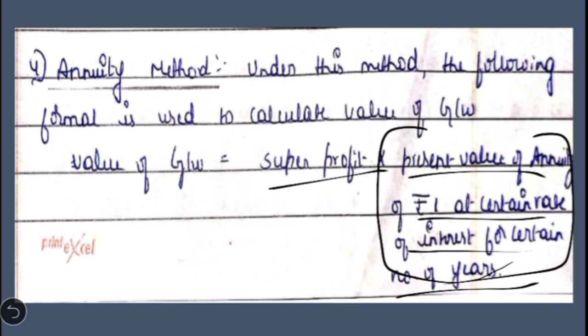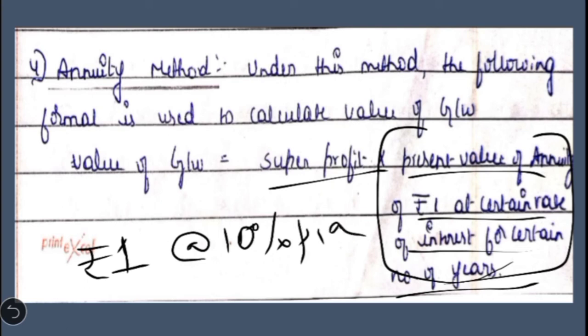Similarly, in financial management, we have two tables which are called present value of rupee 1 and annuity value. Here, if we invest rupee 1 at 10% per annum, 10% rate of interest, for 5 years, we may get